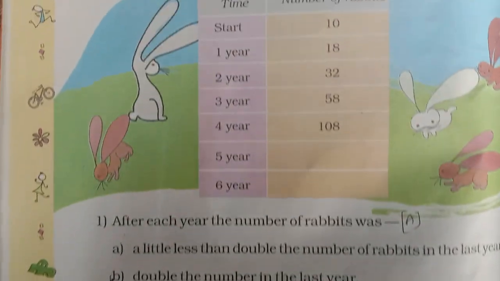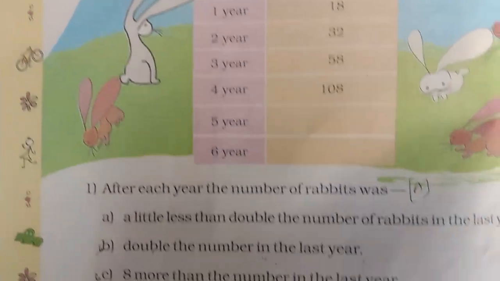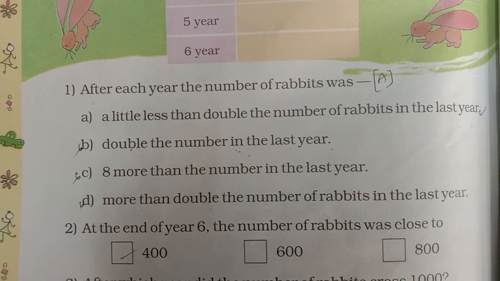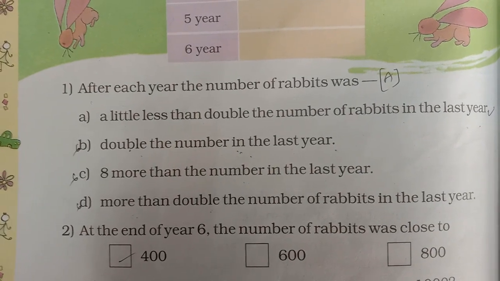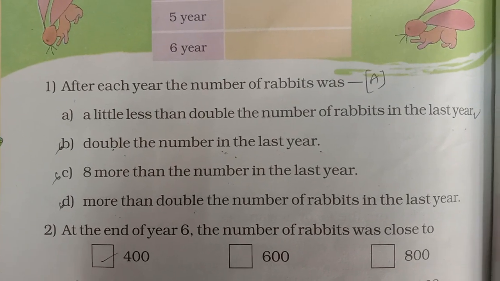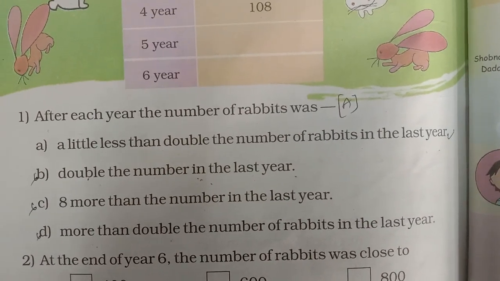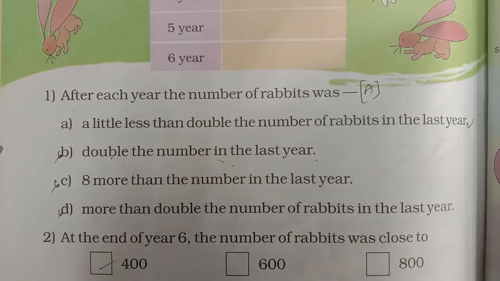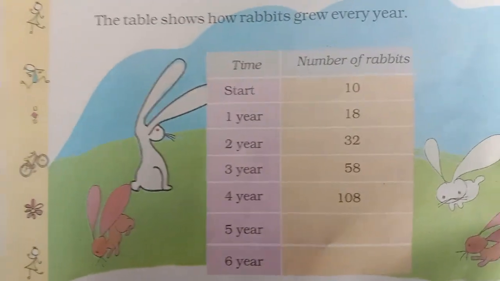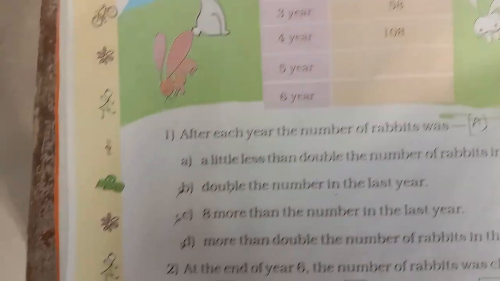Children, you have one more question based on the same activity only. You can see the first one here. After each year, the number of rabbits was a little less than double the number of rabbits in the last year. Double the number of last year? No, double is not correct. 10 if I double, 20, but 18 there.